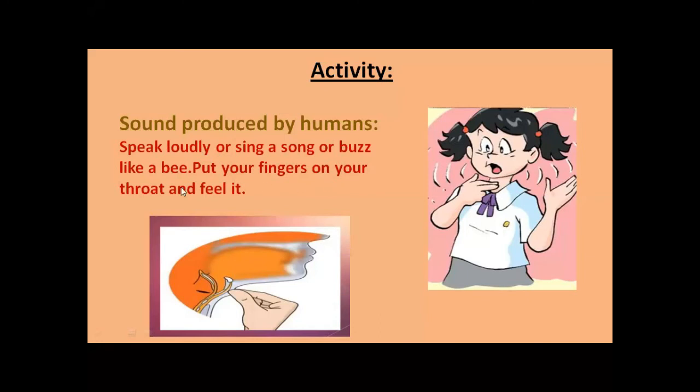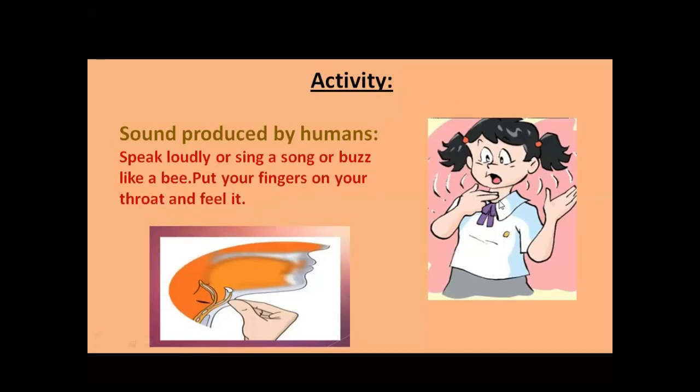Put your fingers on your throat and feel it. What will you do? You will put your finger on your throat here and make a sound. Speak loudly or sing a song or buzz like a bee and feel it. You can do this activity at your home.